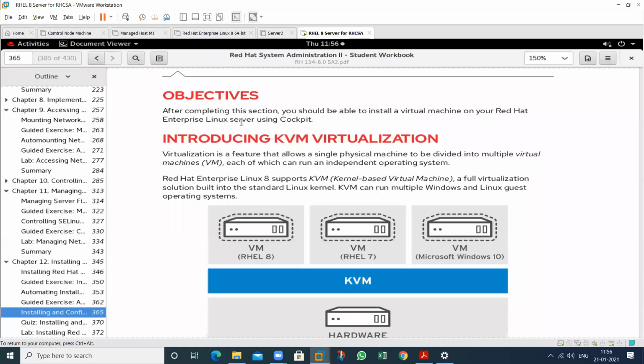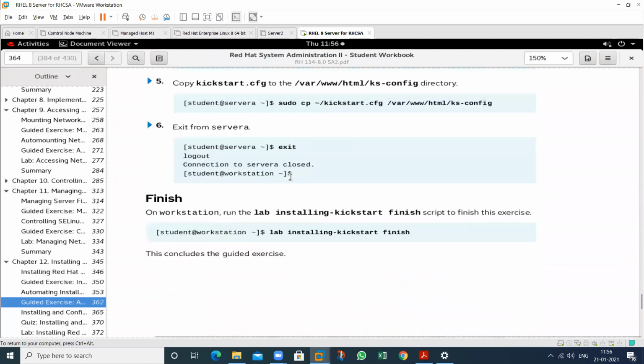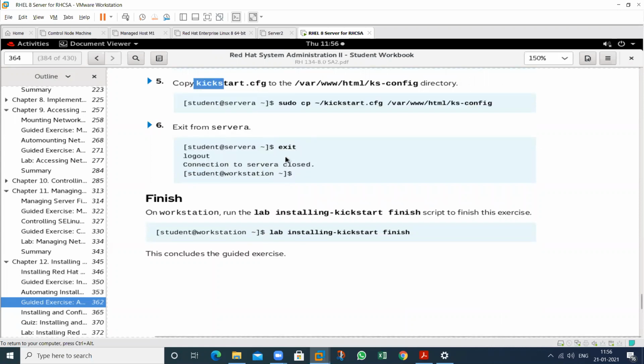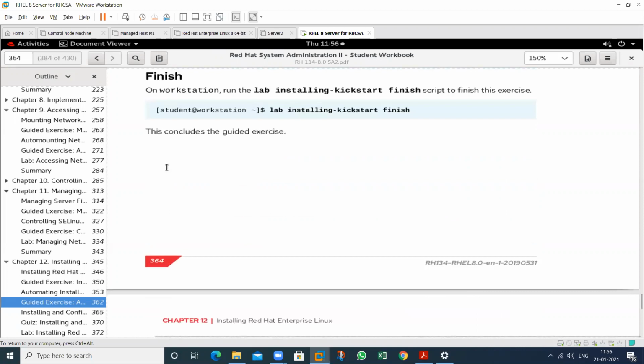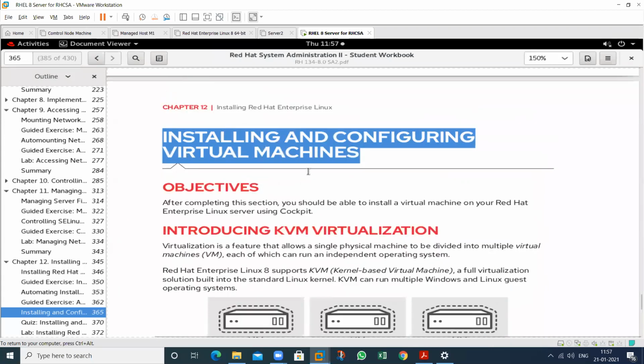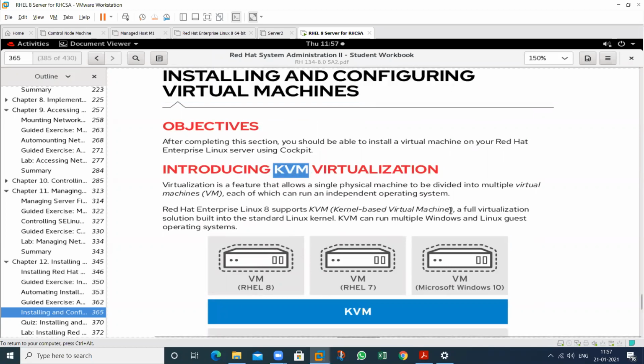So this is related to how to create the configuration file of this particular Kickstart configuration file, and after that we have one more topic, that is installing and configuring virtual machines. So what is virtualization? In this, some theoretical portions are covered related to the KVM. KVM means Kernel-based Virtual Machine.